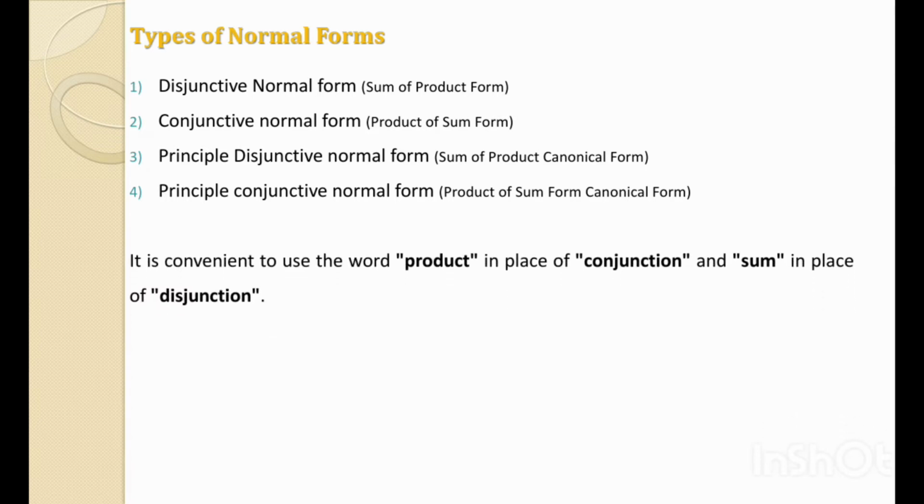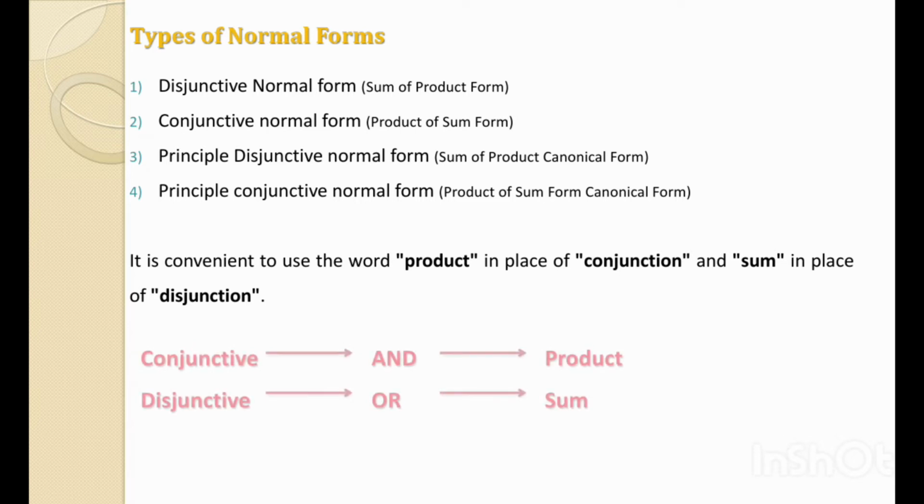Now, it is convenient to use the word product in place of conjunction and sum in place of disjunction. We are replacing the words now. We will call the conjunction a product and the disjunction a sum. Before that we have seen that conjunction means the AND operation, and now we are calling this AND operation a product. And disjunction means the OR operation, and now we are calling the OR a sum.